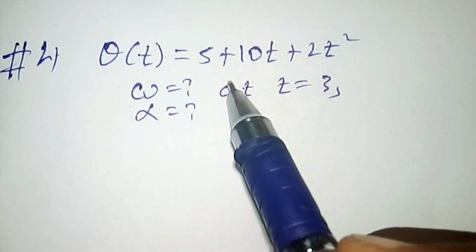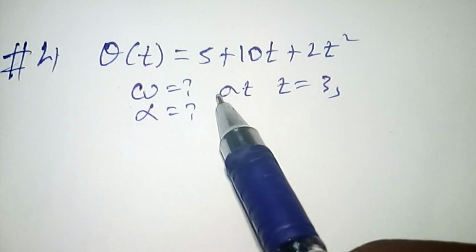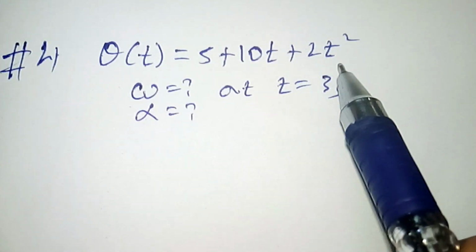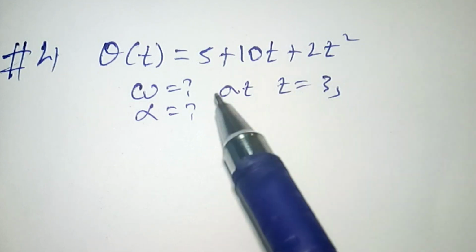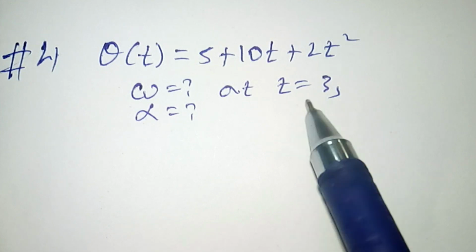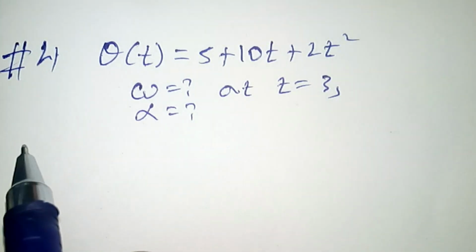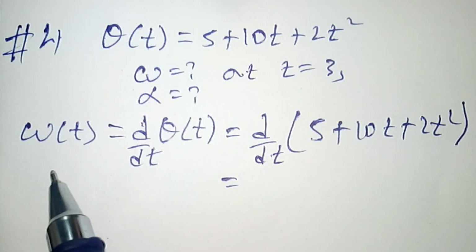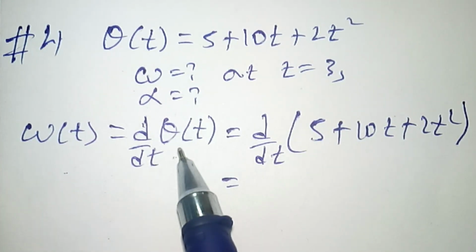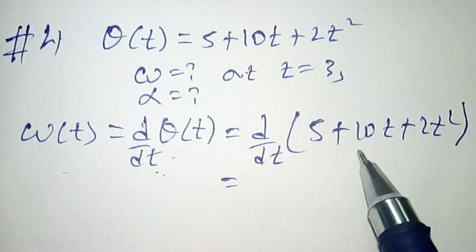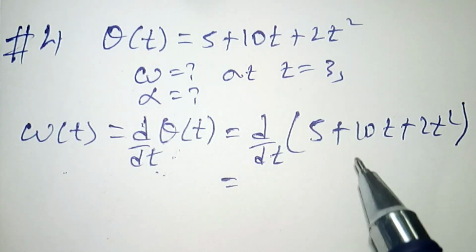The position of the swinging door is theta of t equals 5 plus 10t plus 2t square. What is the angular velocity and angular acceleration of this door at time t equals 3 seconds? To solve this directly we use the derivative. The angular velocity at any time is the first derivative of the position function, d by dt of 5 plus 10t plus 2t square.